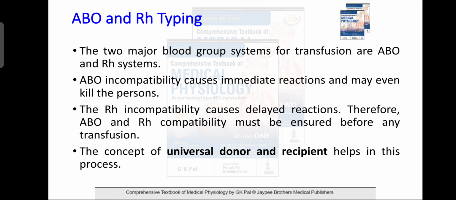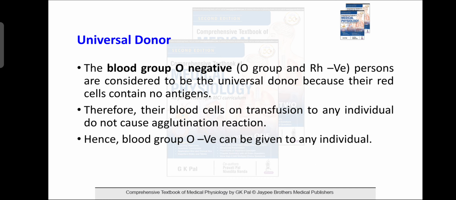ABO and RH typing. The two major blood group systems for transfusion are the ABO and RH systems. ABO incompatibility causes an immediate reaction and can kill the person. RH incompatibility causes a delayed reaction. So ABO and RH compatibility must be ensured before any transfusion. The concept of universal donor and recipient helps in this process.